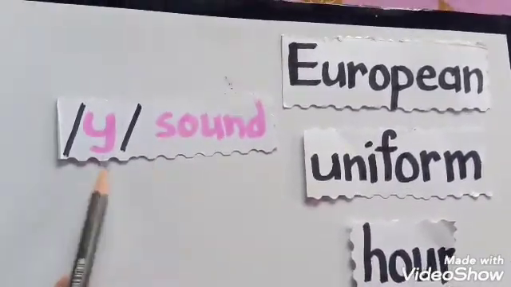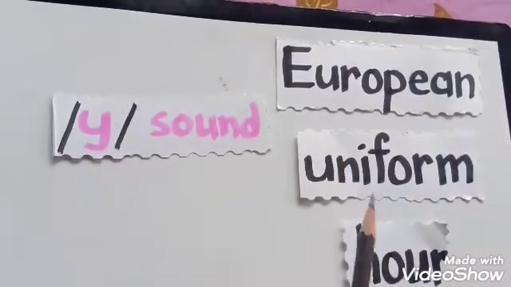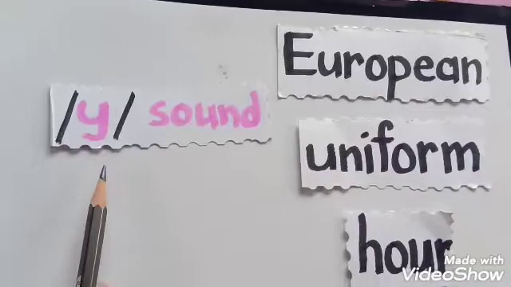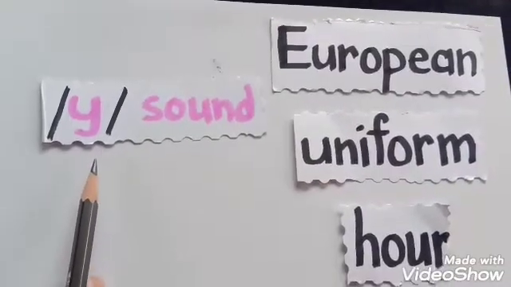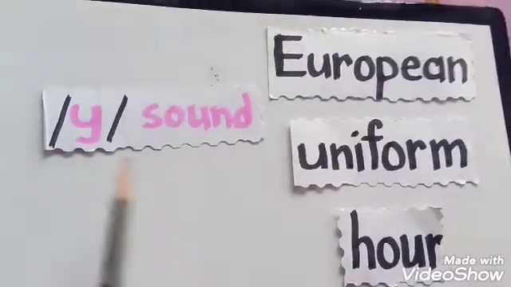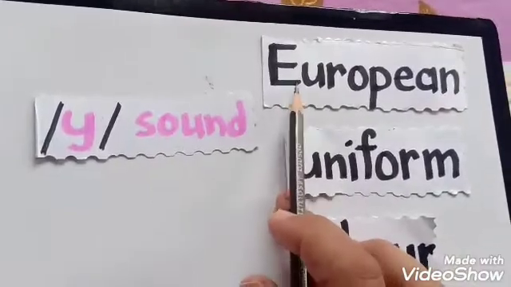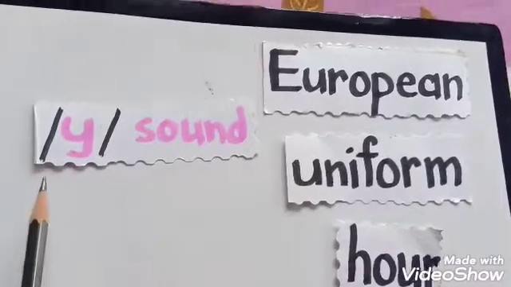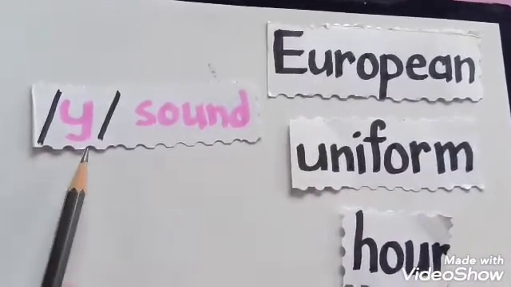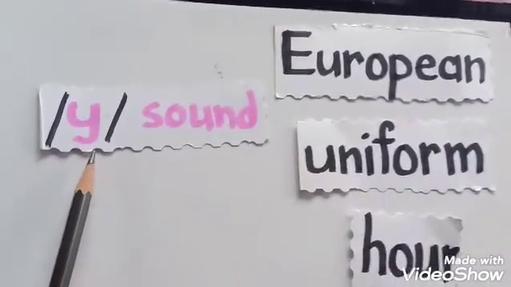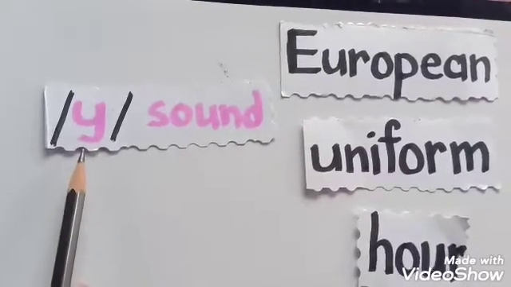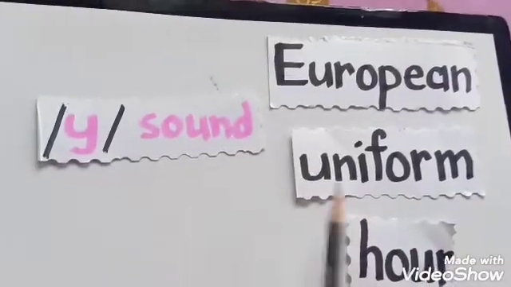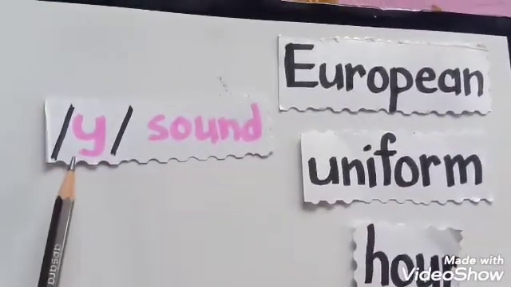When we say uniform, the sound which comes is a Y sound, which means the word starts with vowel letters E, U, but sounds consonant Y. The Y sound is a consonant.